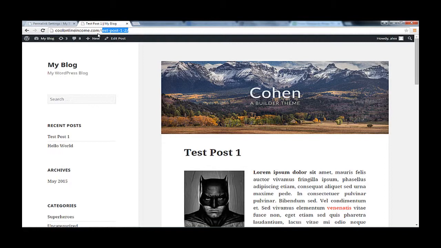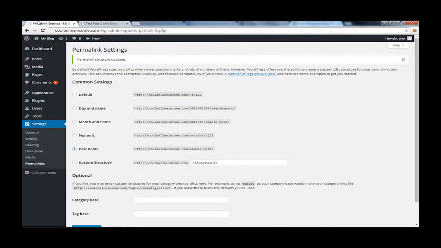However, my absolute favorite way of structuring the permalinks in WordPress is to add the category as well. In order to do that, click on Custom Structure. I actually have it down here already. So this is it: /%category%/%postname%. This is the absolute best way to structure your permalinks,